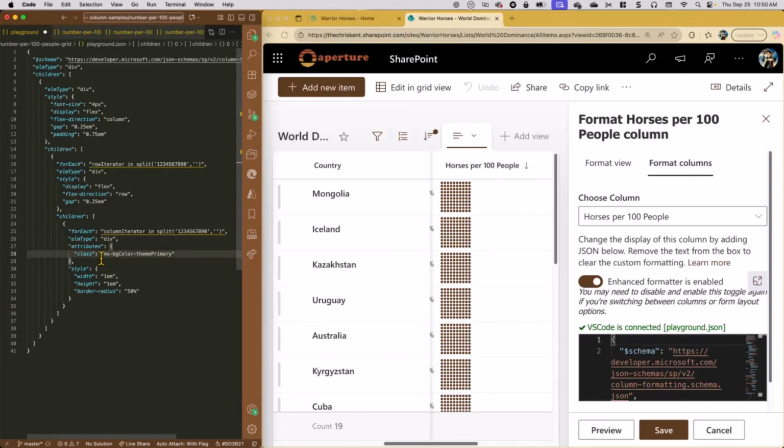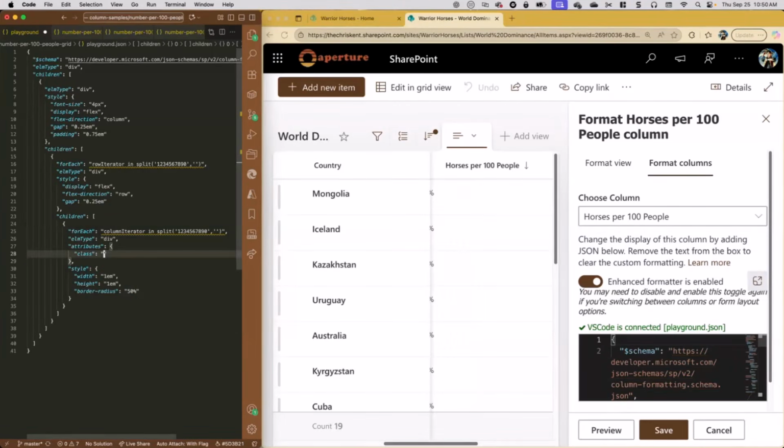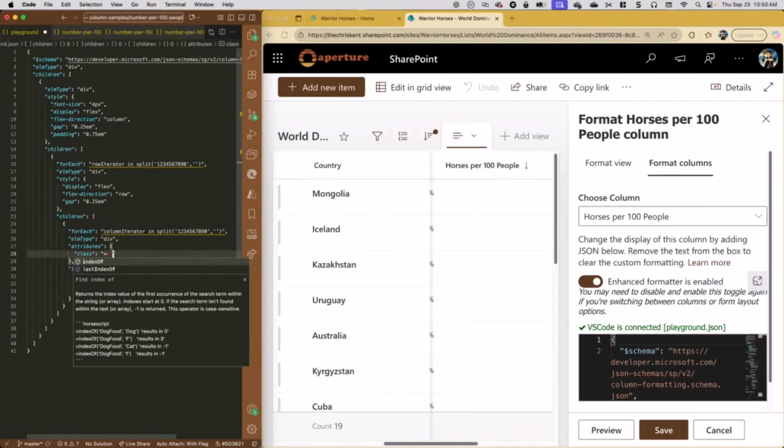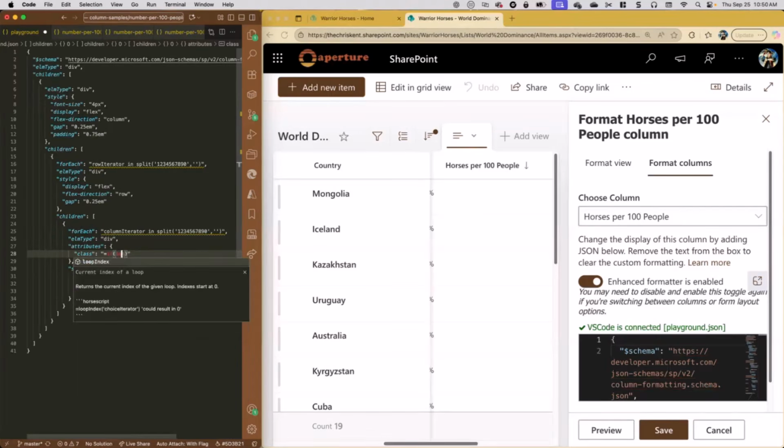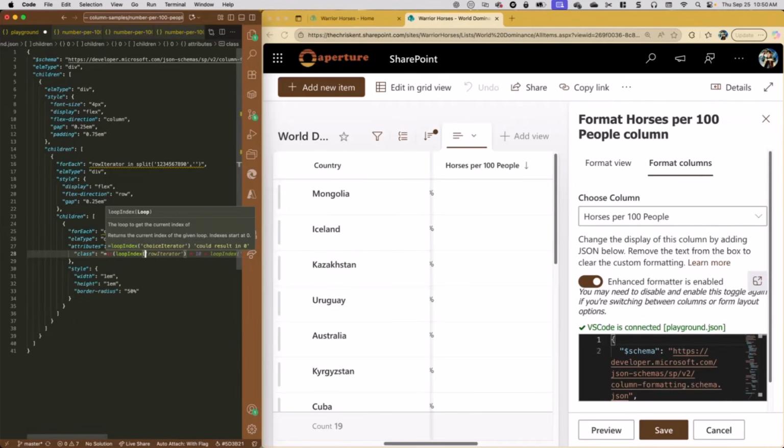So what we're going to do here is we're going to change this class, and we're going to make it dynamic, right? So let's make an expression. We start expressions with our equal symbol, equals, and then we're going to say if, and this is where we're going to see a loop index. Now you'll see that I'm getting things like this IntelliSense. I'm getting coloring of these things right as we go. And the reason that's happening, that's all that JSONify stuff. So if you add JSONify, that's going to make this a lot easier to write these because it's going to tell you exactly what's going to happen.